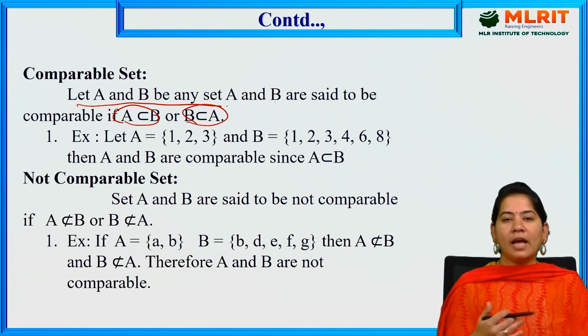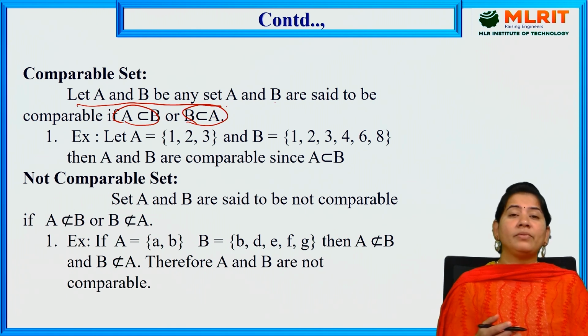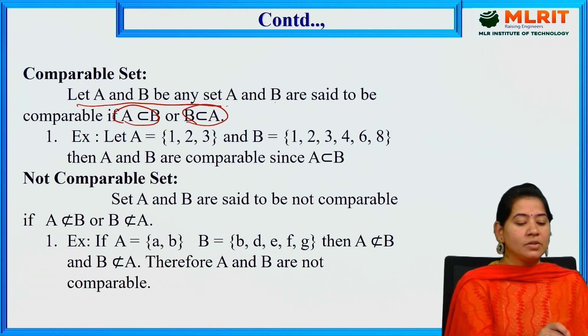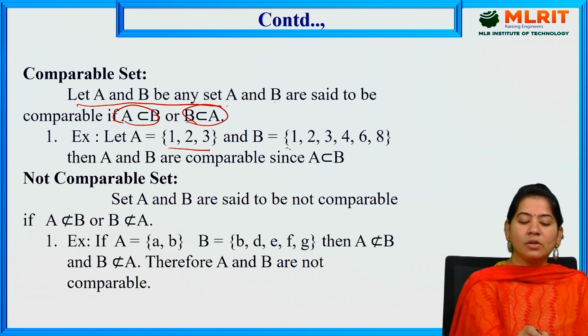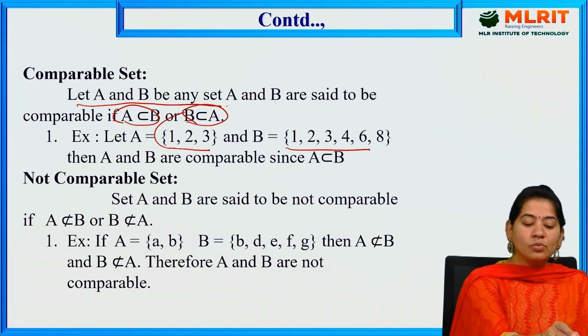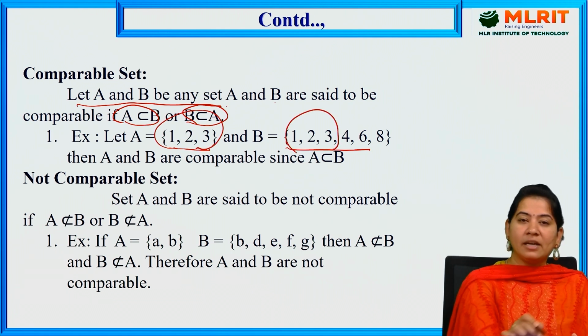If they are not subsets, we cannot say they are comparable. Let A be equal to {1, 2, 3} and B be equal to {1, 2, 3, 4, 6, 8}. As the elements 1, 2, 3 exist in set B, I can say that A is a subset of B.